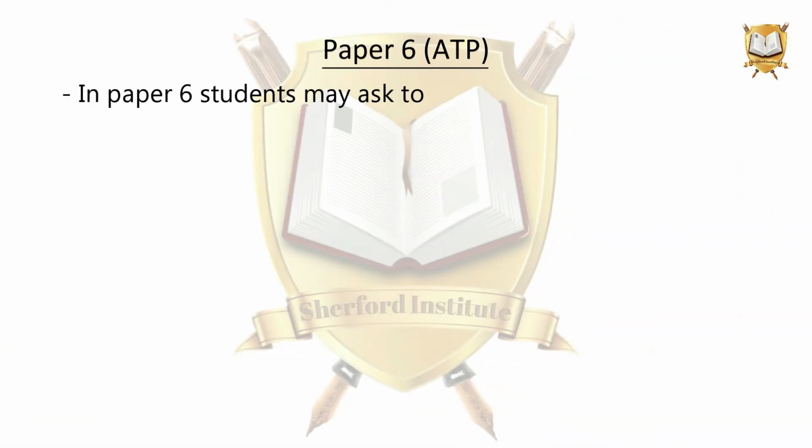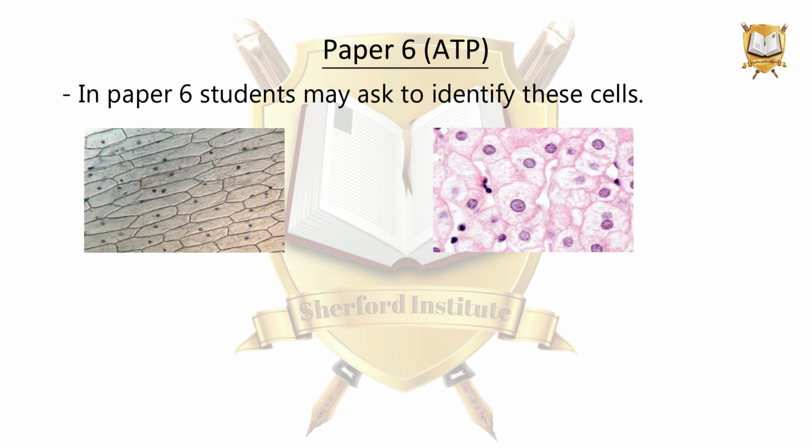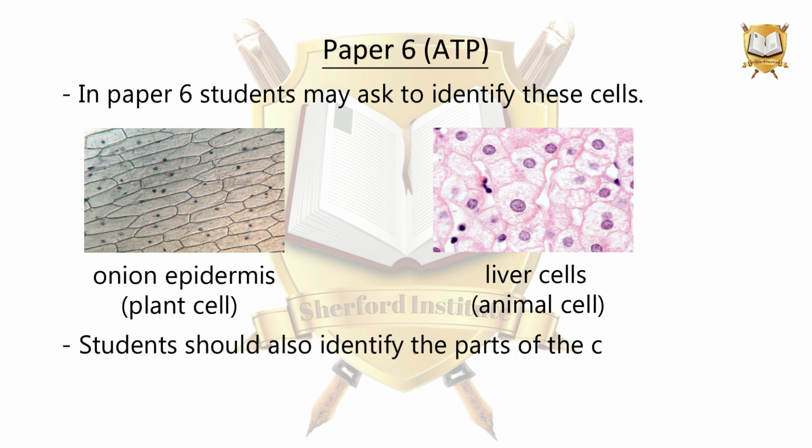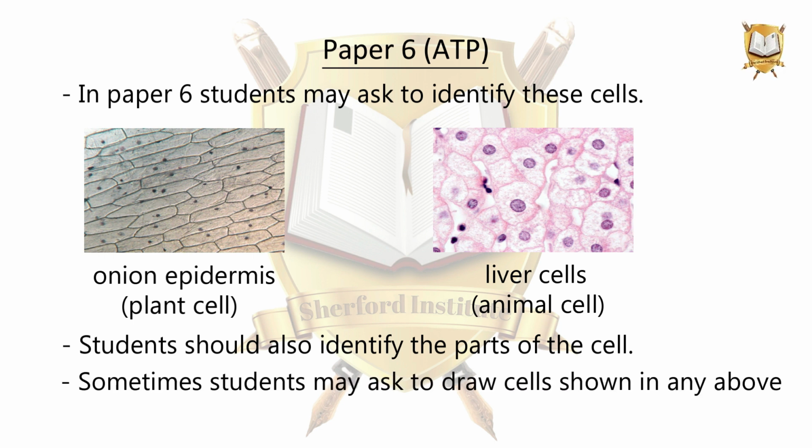In paper 6, students may ask to identify these cells. This is onion epidermis, and this is an animal cell, the liver cell. Students should also identify the parts of the cell. Sometimes, students may ask to draw cells shown in any above figure.